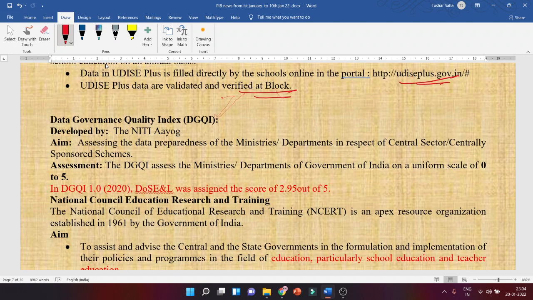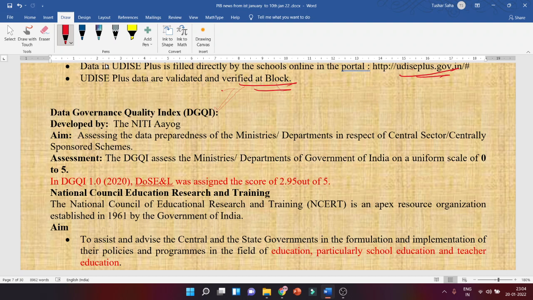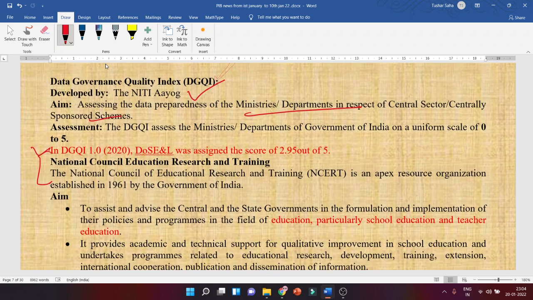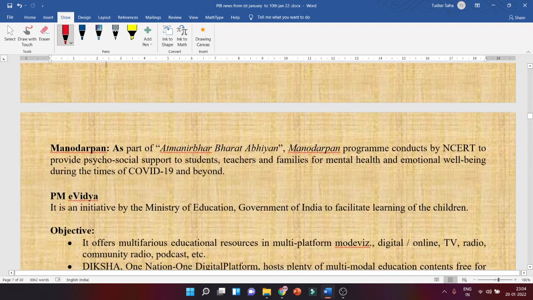Data Governance Quality Index. This was developed by the premier think tank Niti Aayog. Aim: assessing the data preparedness of ministries and departments in respect of central sector and centrally sponsored schemes. Okay, what is there in DGQI? Just go through it, you will understand.